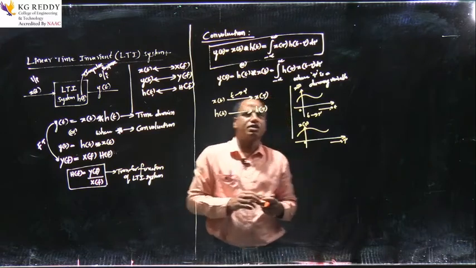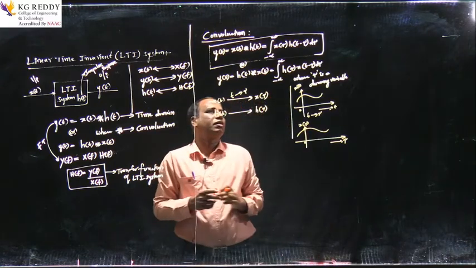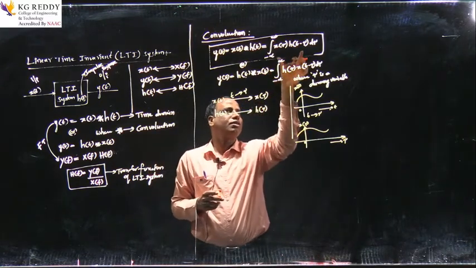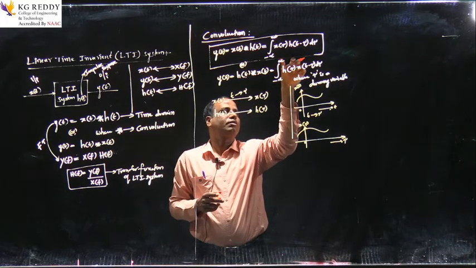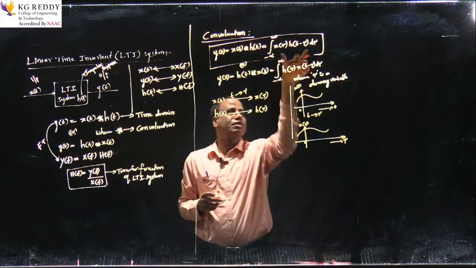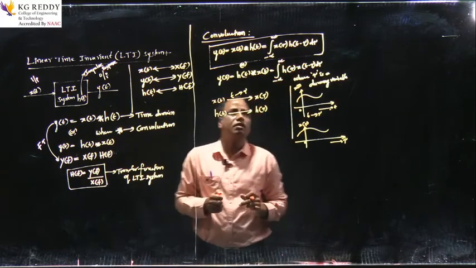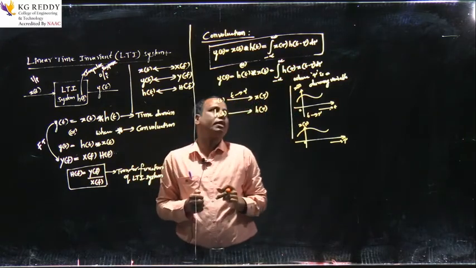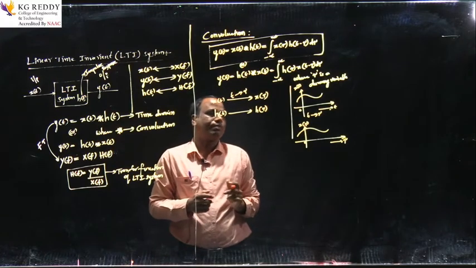I am just changing the variable from t to tau to make you understand how convolution will be determined based on this fundamental integral equation of the convolution.